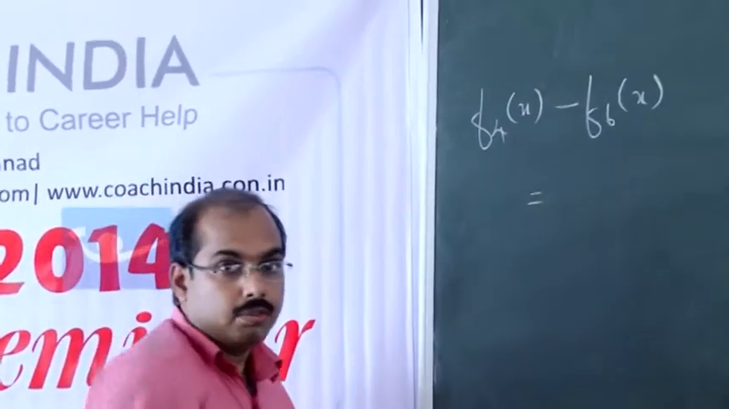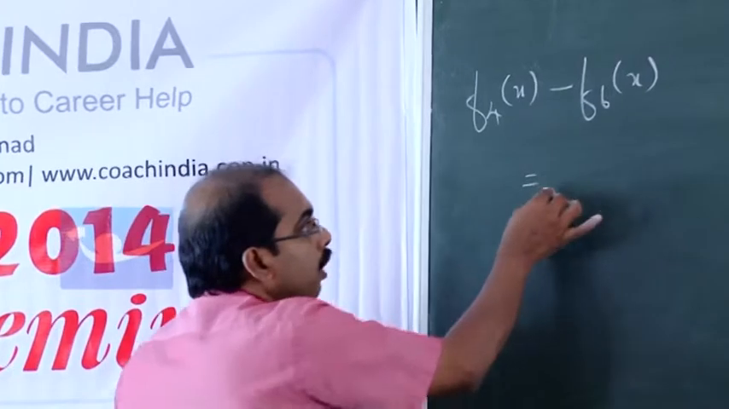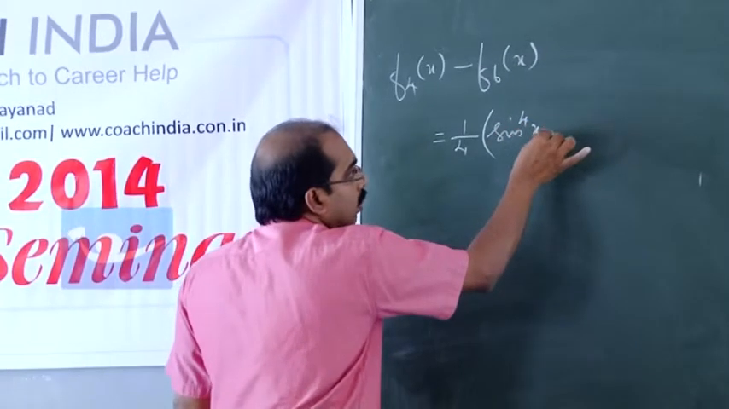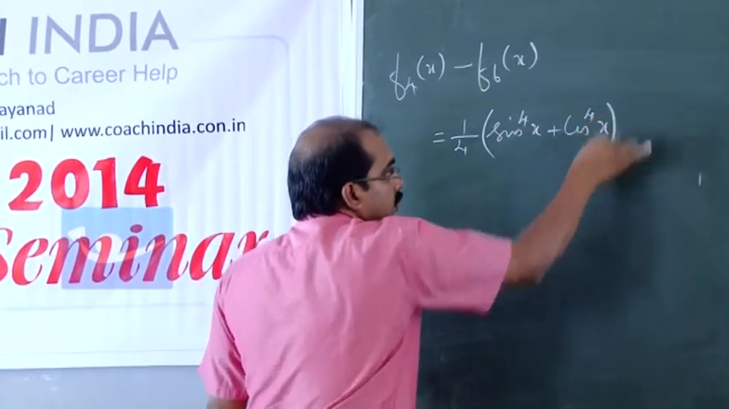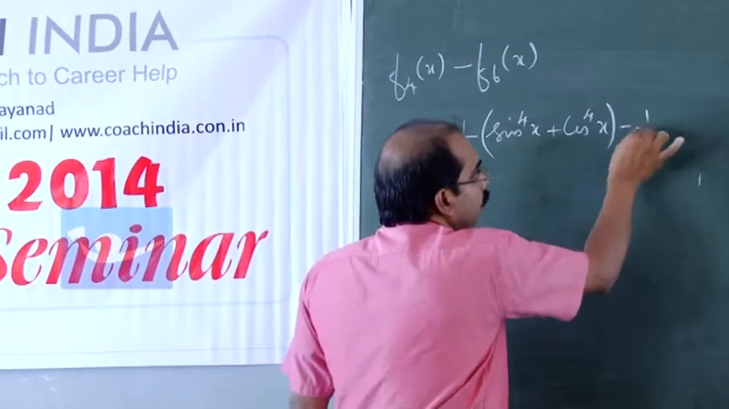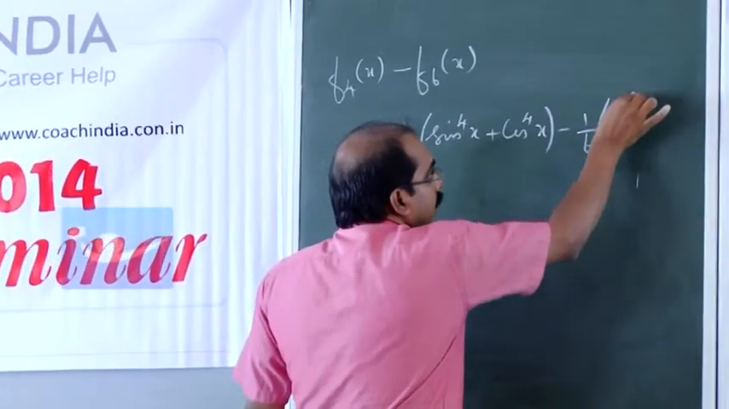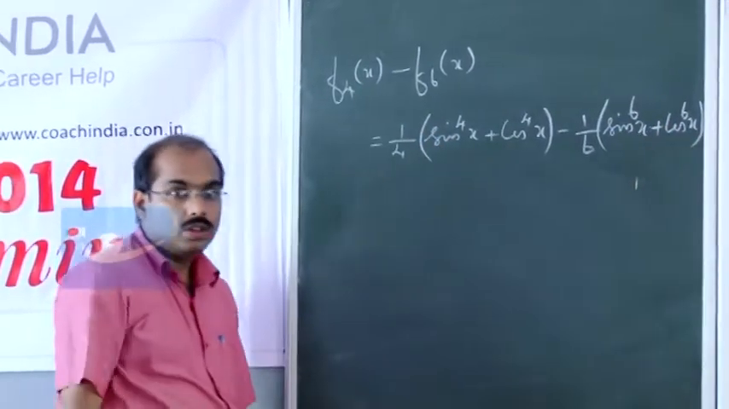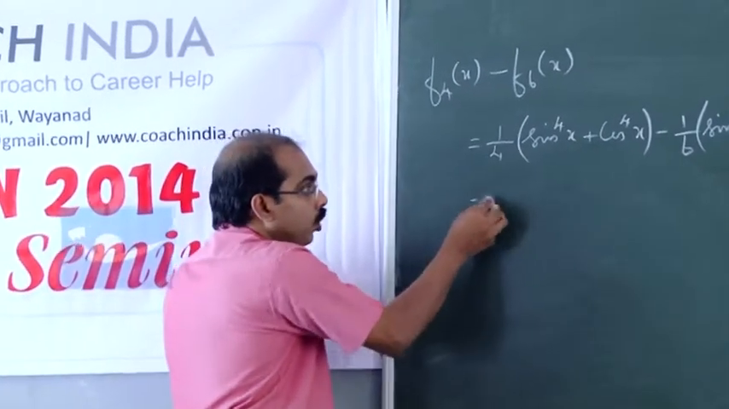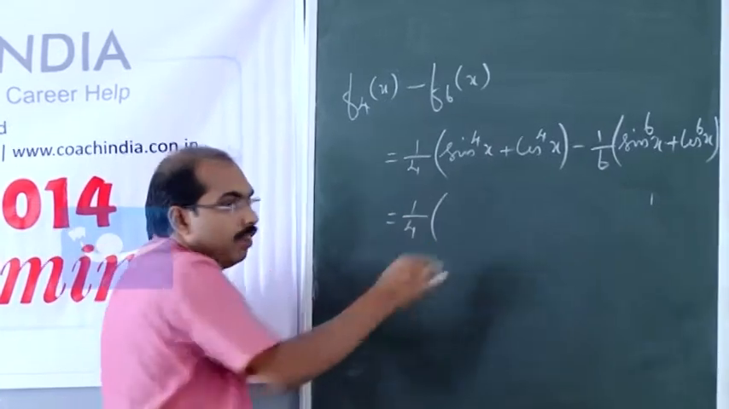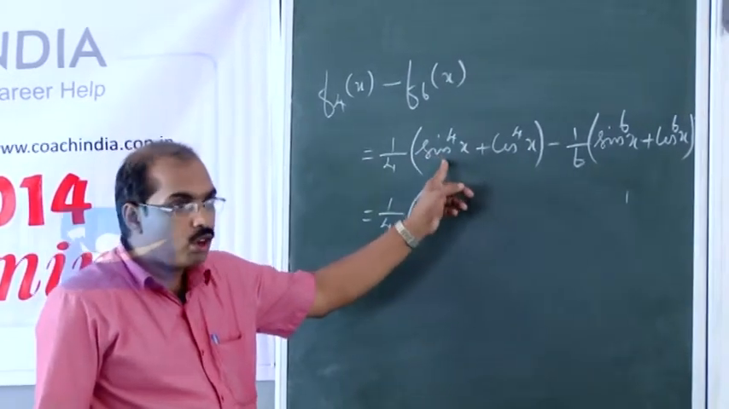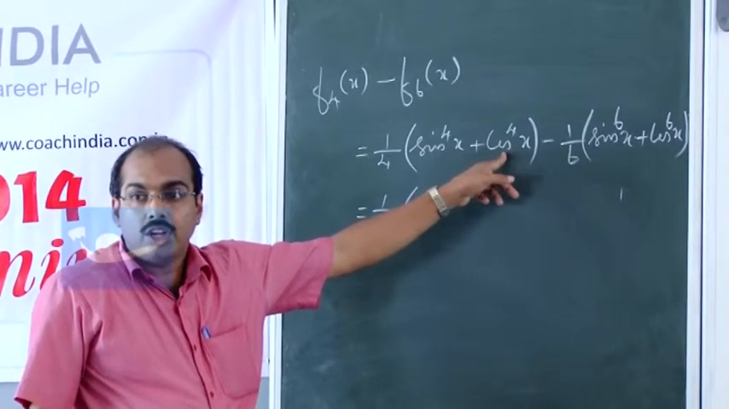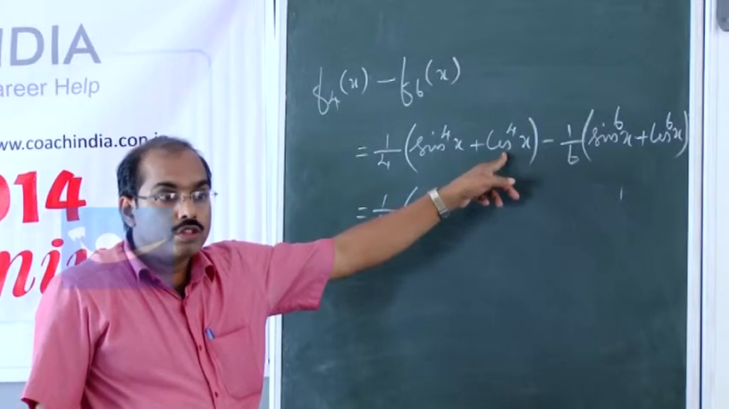f4 of x is nothing but 1 by 4 into sin raised to 4x plus cos raised to 4x, minus 1 by 6 into sin raised to 6x plus cos raised to 6x. Okay. Now, this is going to be 1 by 4 into, here we have to make use of, this is nothing but sin square all square, cos square all square. So, a square plus b square can be treated as a plus b all square minus 2ab.